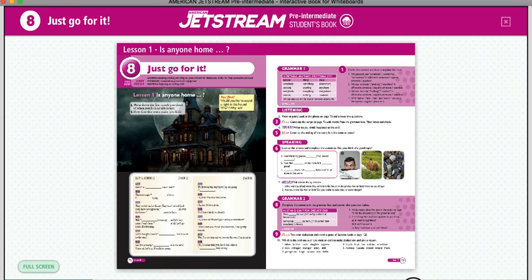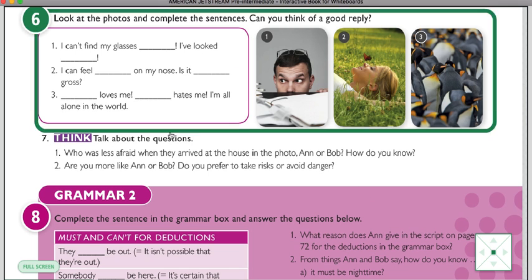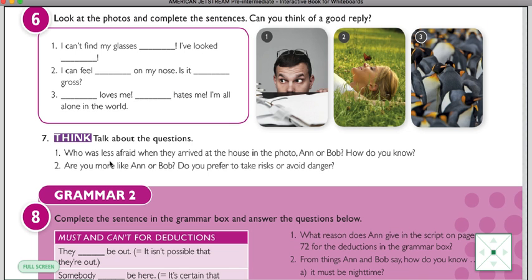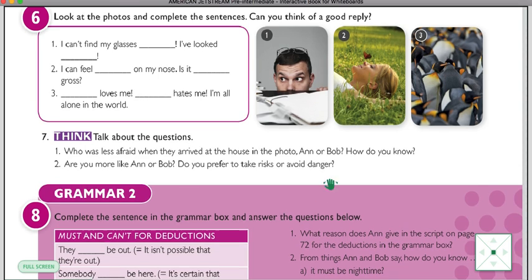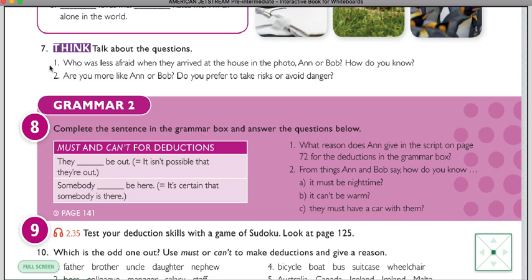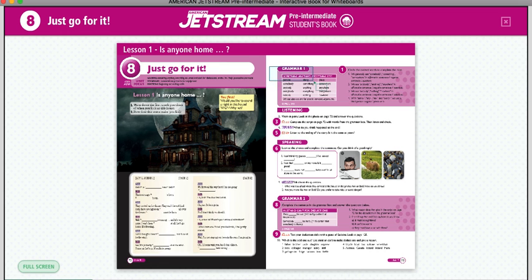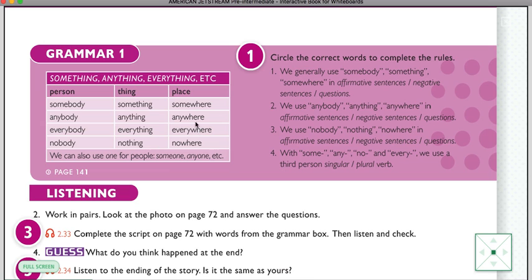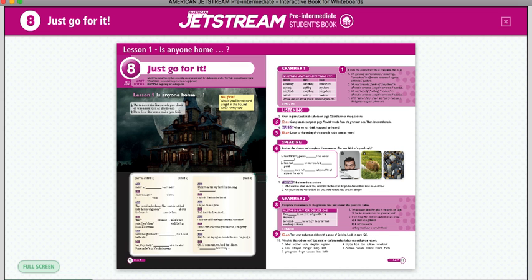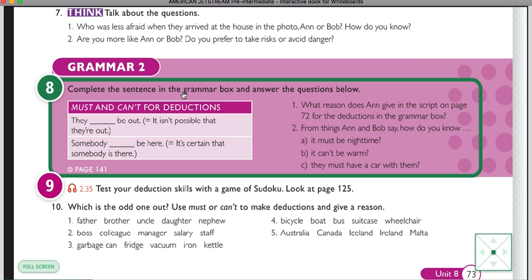Okay, then we continue. We have the exercise number 7, talk about the questions. So you can analyze the questions, just think about them, try to solve them, and that's it. Okay, that is about the first part. Those activities are about this grammar, somewhere, something, anything, etc. Okay, this is more like vocabulary, but you have to know the rules I told you.